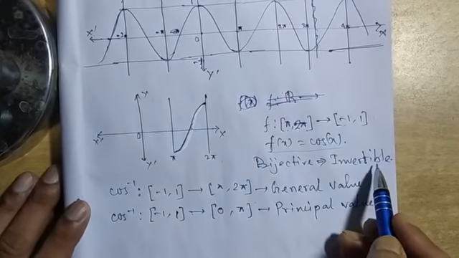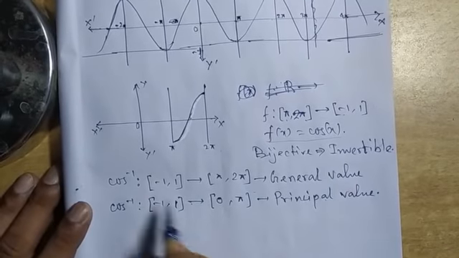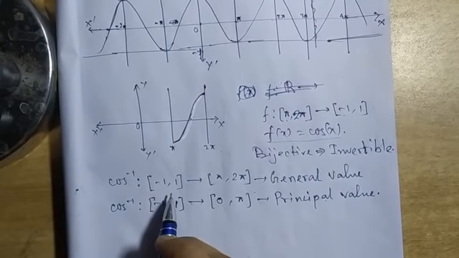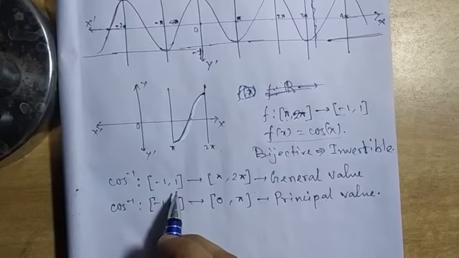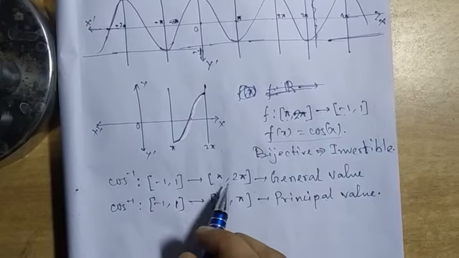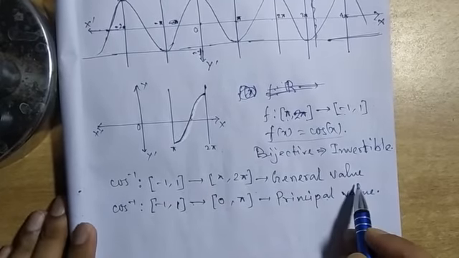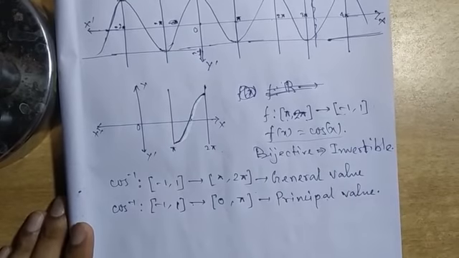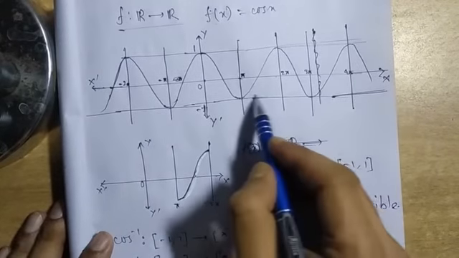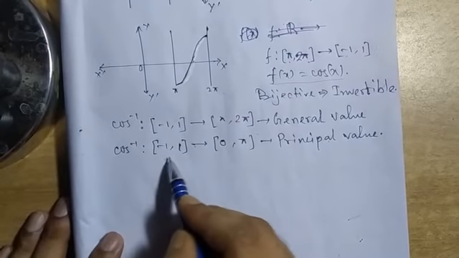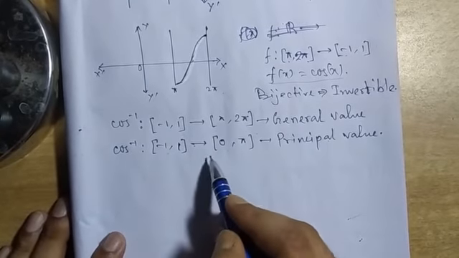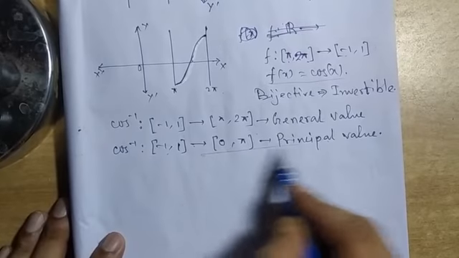and it will be invertible. So we can define the cos inverse from the interval minus 1 to 1 to the interval pi to 2 pi. So this will give a general value. It is one of the general values, and there are many more of these kinds of general values. And the cos inverse from the interval minus 1 to 1 to the interval 0 to pi will give the principal value.